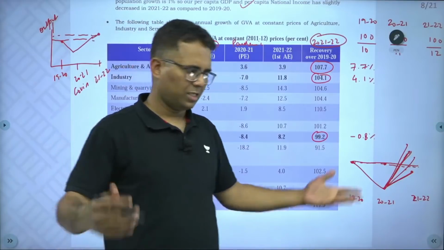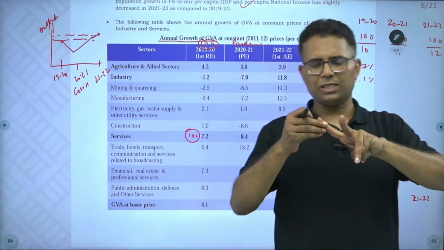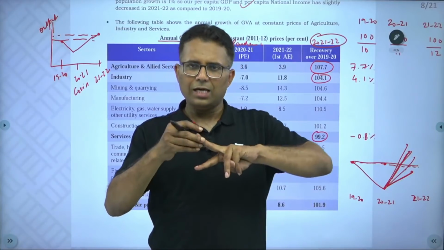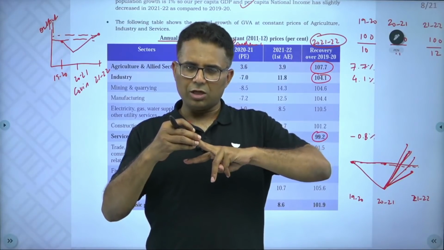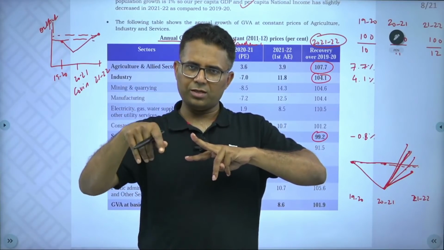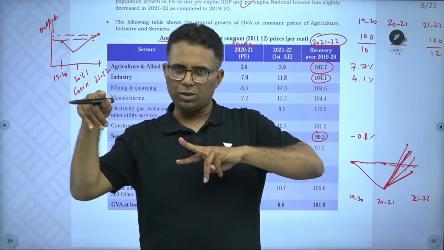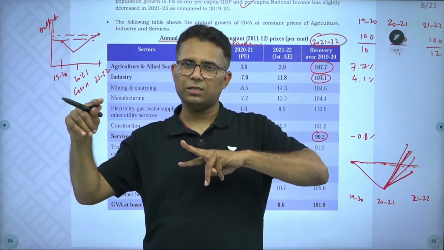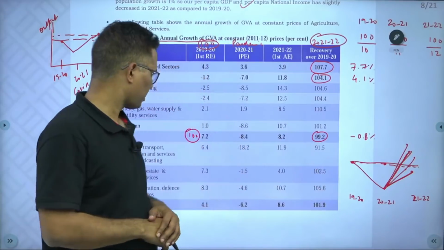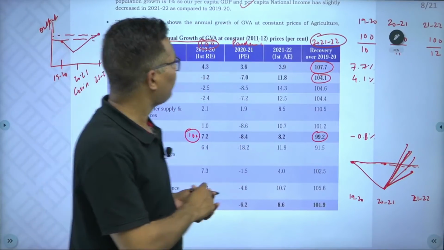So, out of the three sectors, agriculture was not impacted by COVID. The industrial sector got impacted by COVID. It went down in 2020-21, but in 2021-22 it has surpassed the pre-pandemic level, but services is still below that. This is one analysis from this graph.